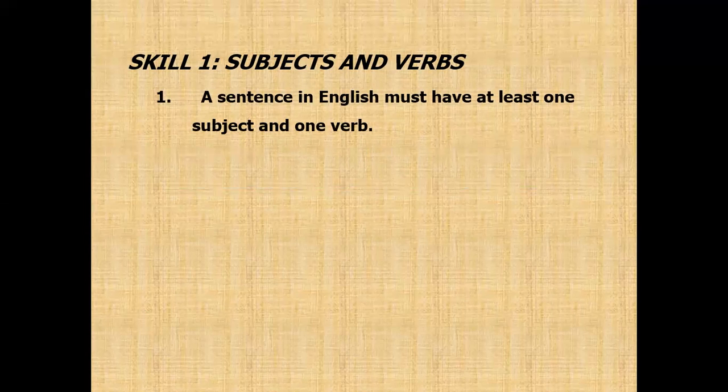You know that a sentence in English should have a subject and a verb. So a sentence in English must have at least one subject and one verb.